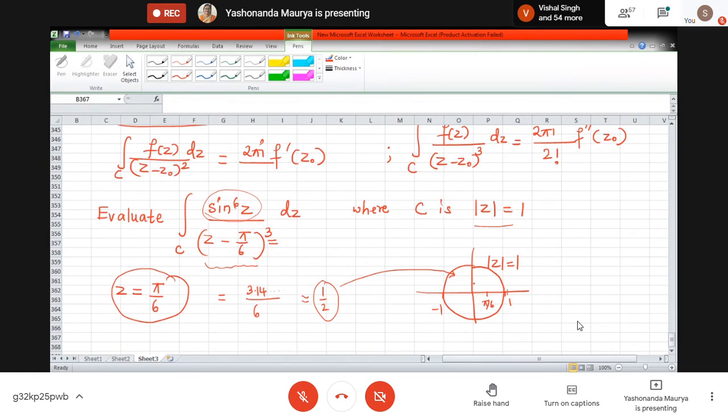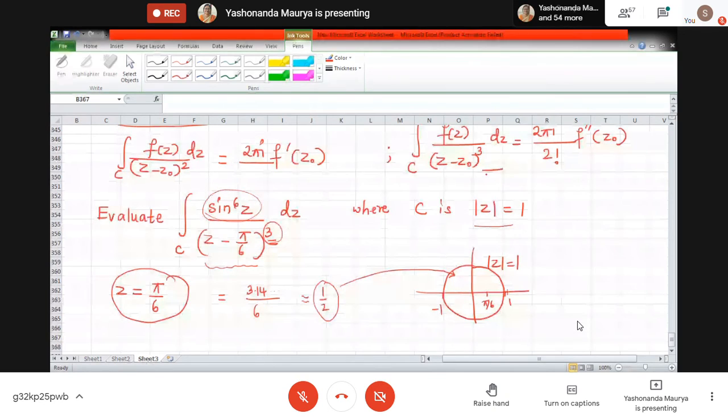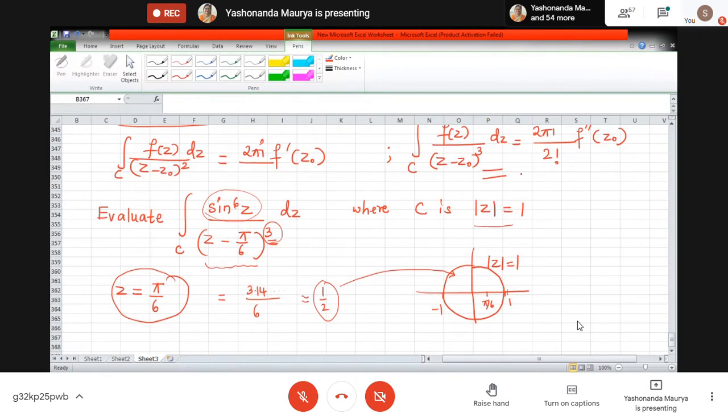Now this is lying inside the circle. So which theorem will be applicable? We will be using this corollary here. In fact, we have this 3, so it will be this formula that we will use. So how do we write it?